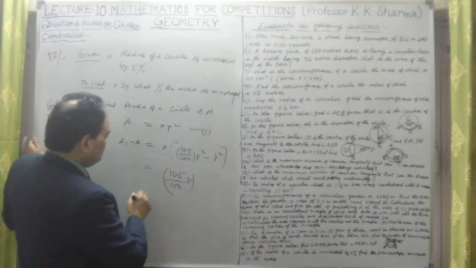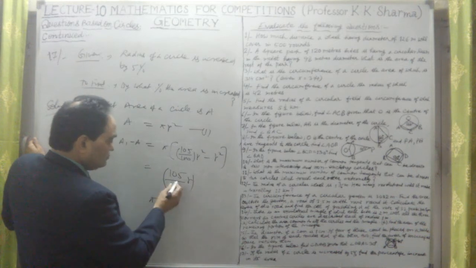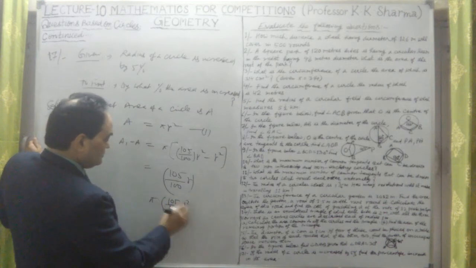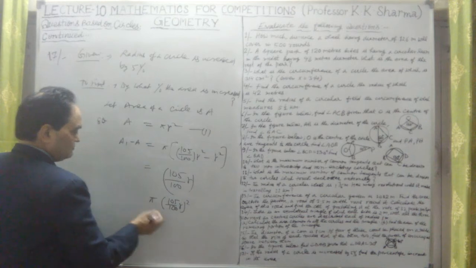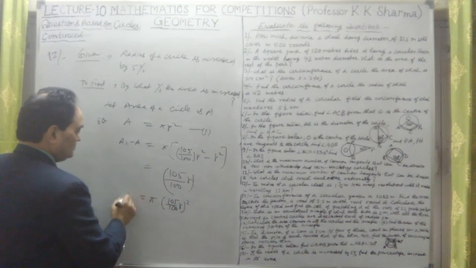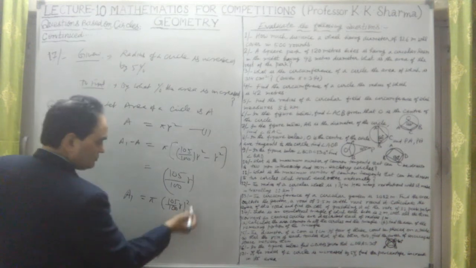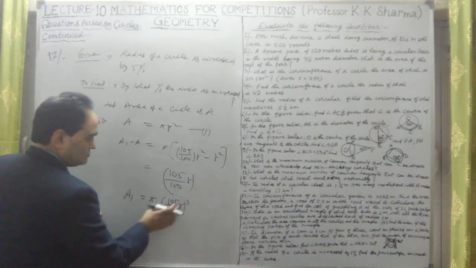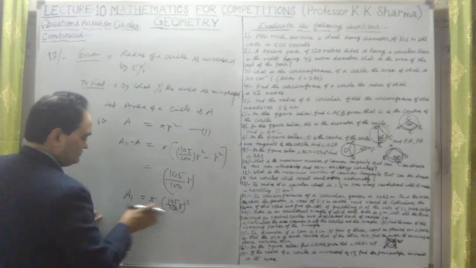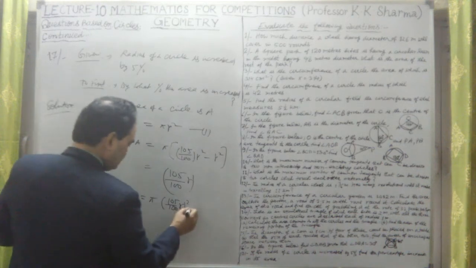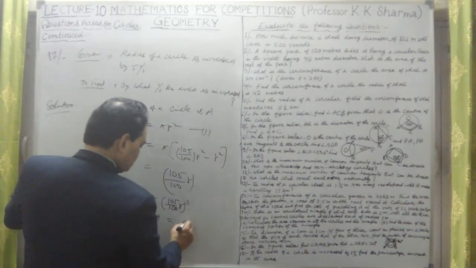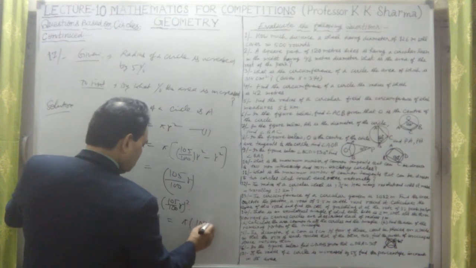This is the increased radius. The increased area is now pi into 105 upon 100 into r, whole square. I'm sorry, that is the reason why I was not getting the actual area. This is A1 here, because the increased radius is 105 upon 100 into r, that whole square, pi into r square. This is the increased area. Therefore, the difference is A1 minus A. What is the increment in area? This is pi into 105 upon 100 into r, whole square, minus pi r square.